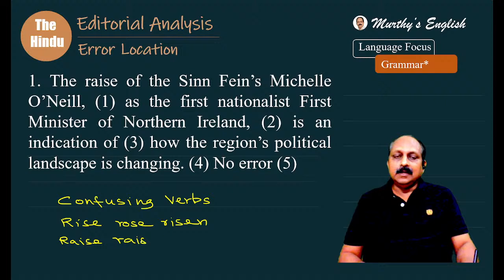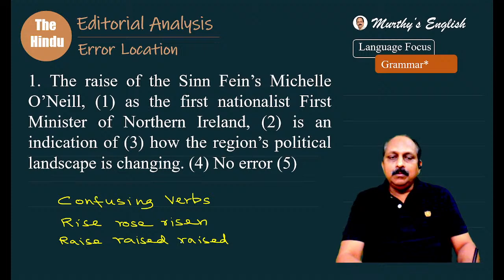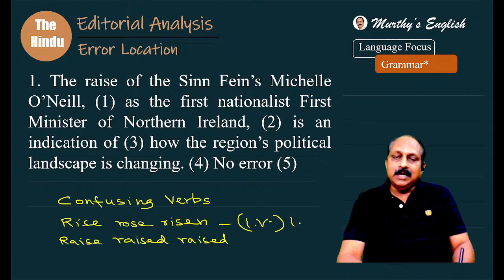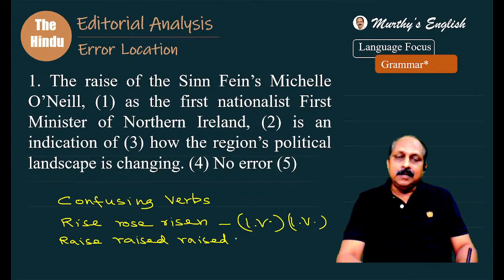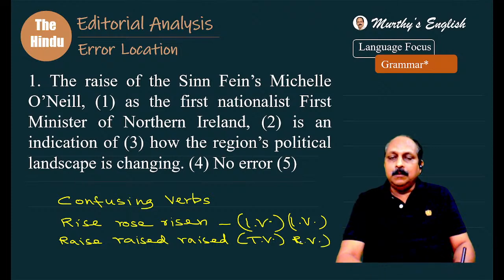What is the other one? Erase, erased, erased. How to remember these two? You have to use your grammar knowledge. Arise, rose, risen is an intransitive verb and also an irregular verb. Then if you ask me, sir, what is an intransitive verb? One that cannot take an object. What is an irregular verb? One that does not take D or ED. Coming to the second one, erase, erased, erased, it is a transitive verb and also a regular verb.